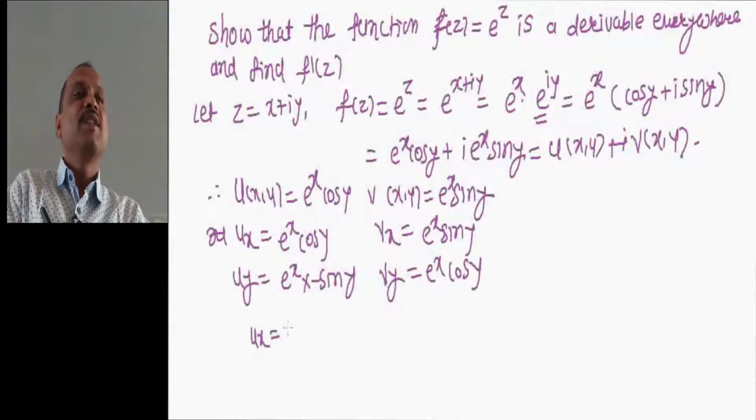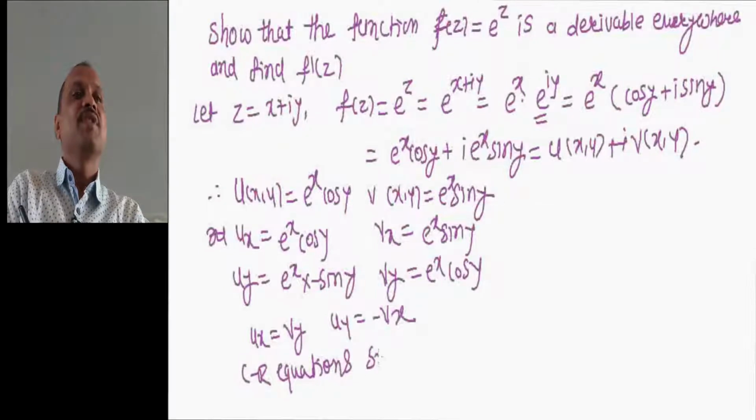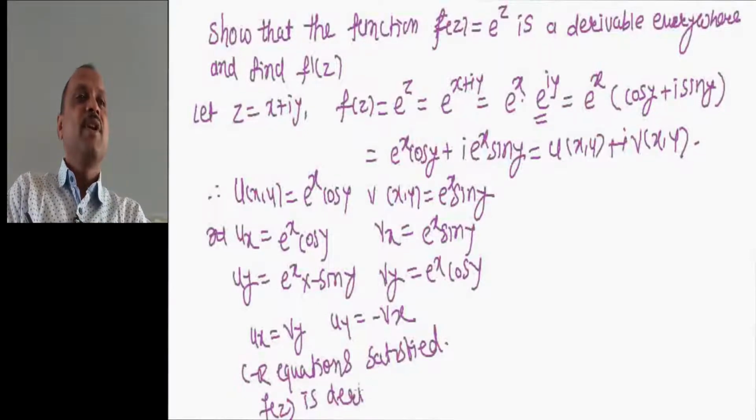You can see that here ux equal to Vy and uy equal to minus Vx. So, CR equations are satisfied. As Cauchy-Riemann equations are satisfied, this function is derivable everywhere.